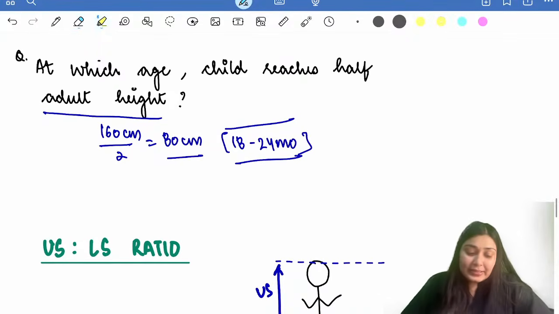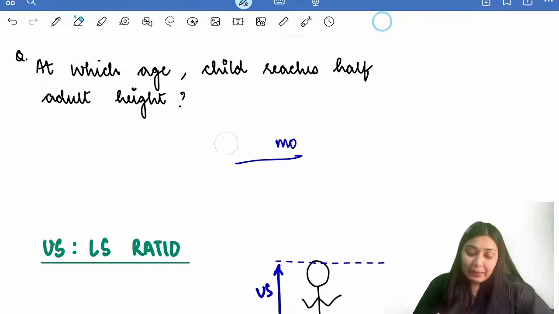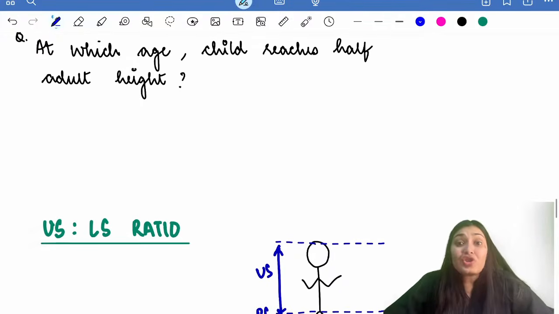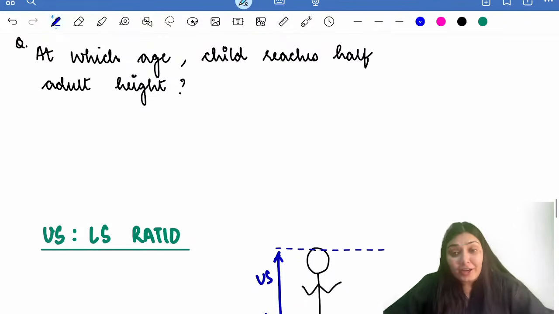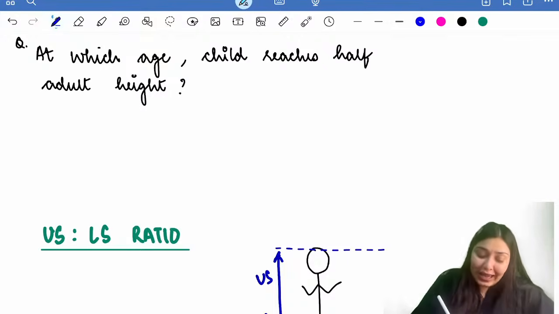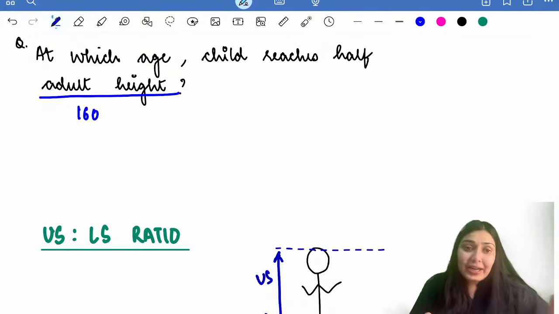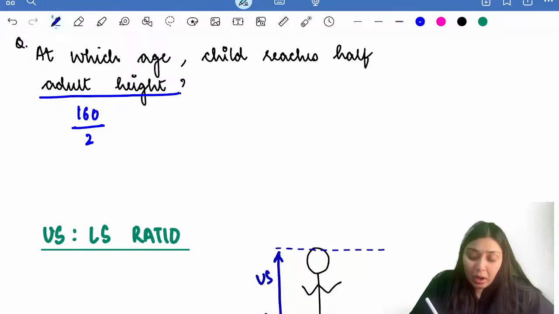Now let's discuss this very favorite question of the examiners. They ask, at which age does the child reach half of the adult height? So how do we calculate half of the adult height? If you take the average of the adult height, it would be 160. Average adult height is 160 centimeters. So half of that would be 80 centimeters.